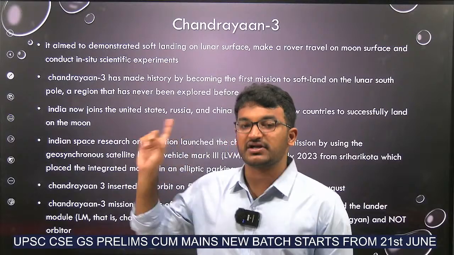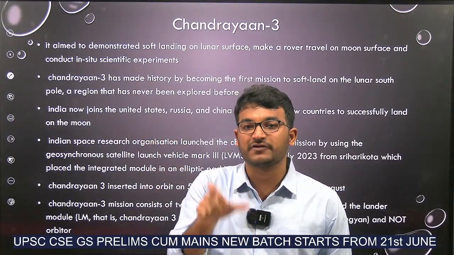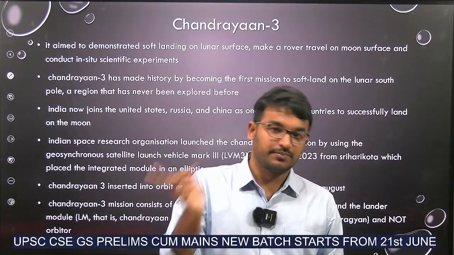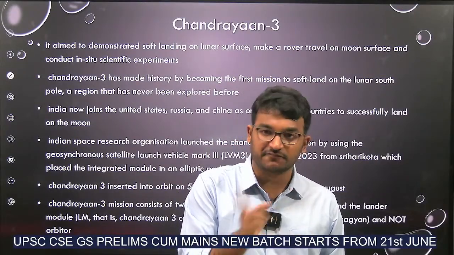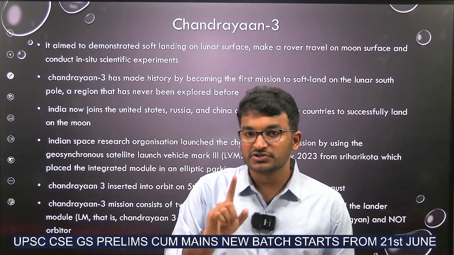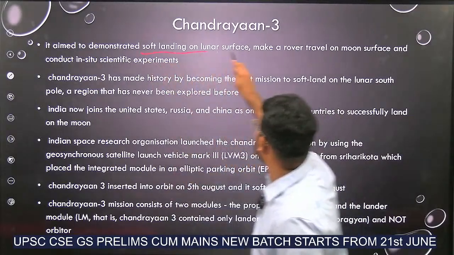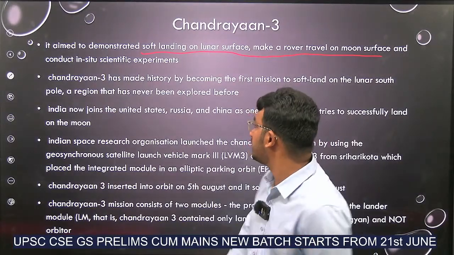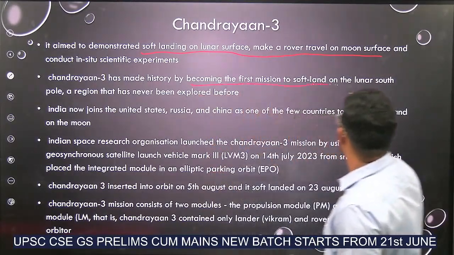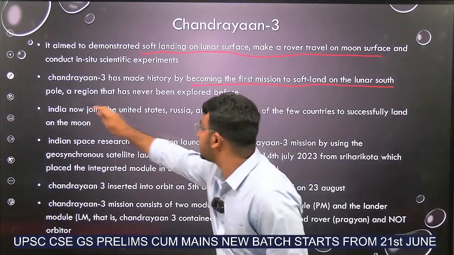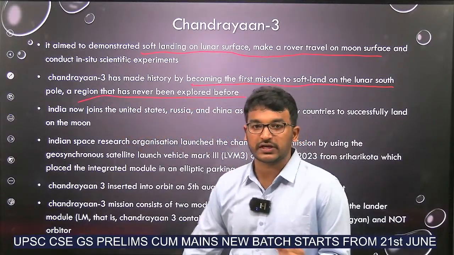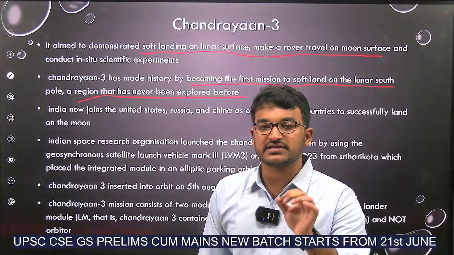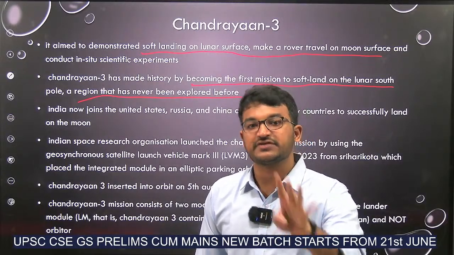This is the first ever mission to make a soft landing on the moon's south pole. Earlier, many countries had done soft landing, but not at the south pole. So, Chandrayaan 3 is the first mission in the world to achieve soft landing on the lunar surface, that is, at the south pole of the moon. Okay. First mission to soft land on the lunar south pole, a region that has never been explored before. Okay. And in soft landing, India is the 4th country in the world to achieve it.